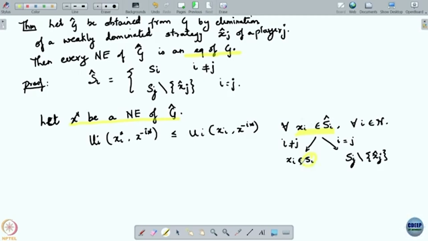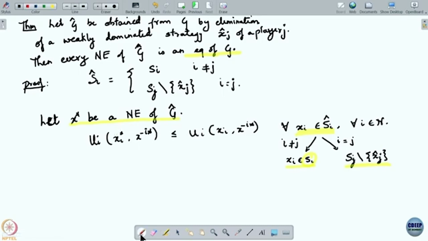Now, for i not equal to j, S hat i is equal to Si, so there is no issue here. This takes care of all players i not equal to j. But for player j, I can only take care of it partially, except for this strategy x hat j. So I do not know if strategy x hat j could be better than x star j here.